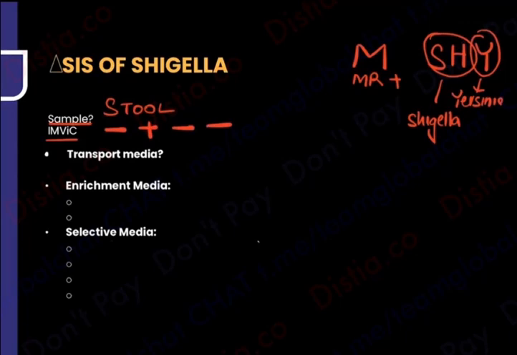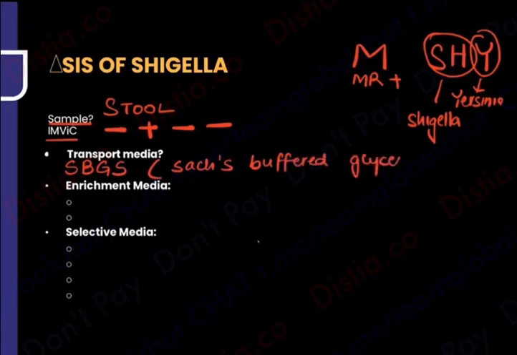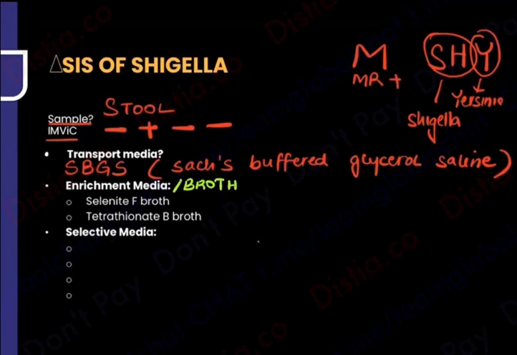What is the transport media? It is the Sachs buffered glycerol saline. I know it's a little difficult to learn, but we will. For Shigella, Sachs buffered glycerol saline is going to be the transport media. So S for S. Now I'm going to tell you something which might sound difficult here, but it's going to ease your life. If they ask you what is the enrichment media, and enrichment media is usually a kind of broth, you have two, selenite F broth and tetrathionate broth. What did I say? Selenite F broth and tetrathionate broth.